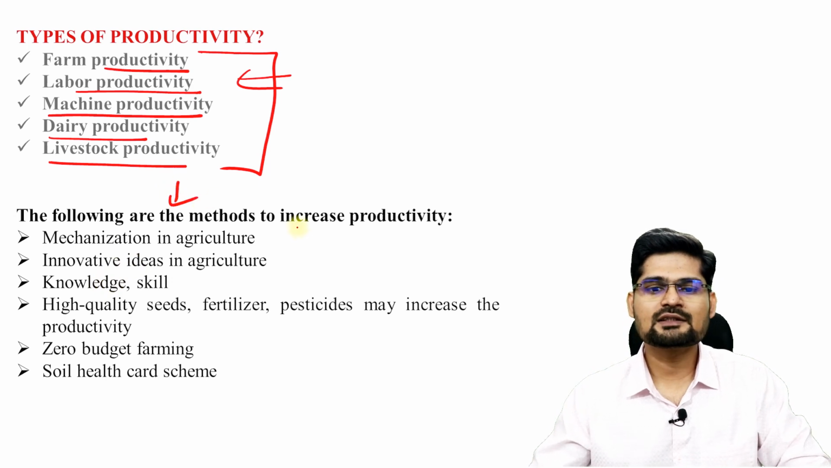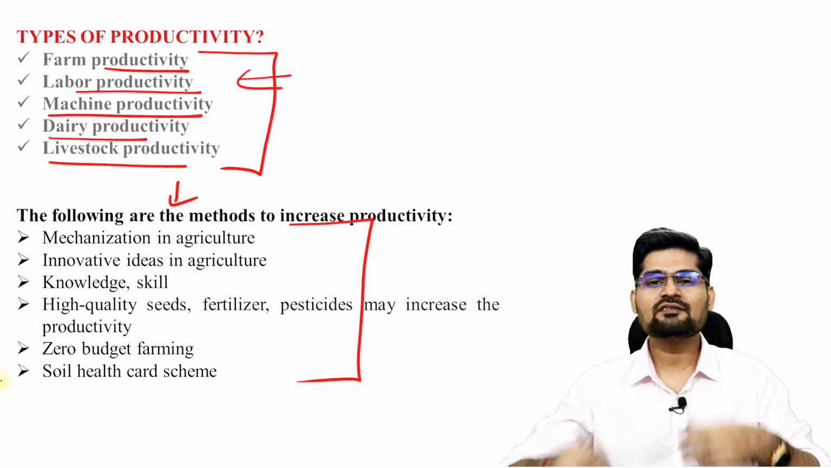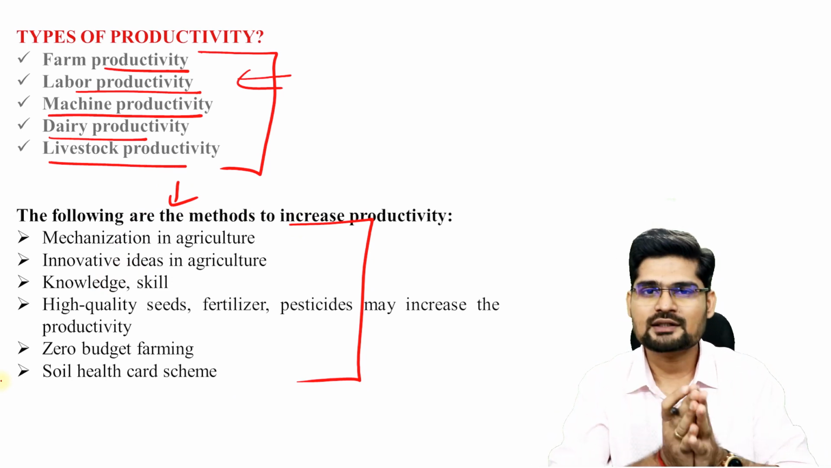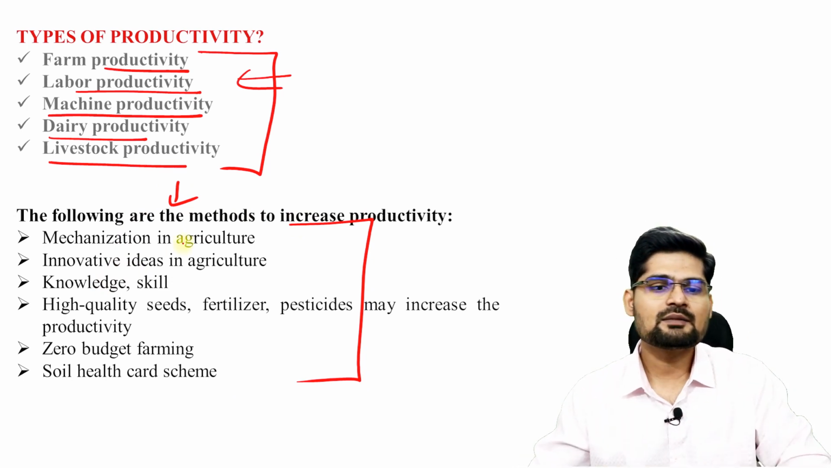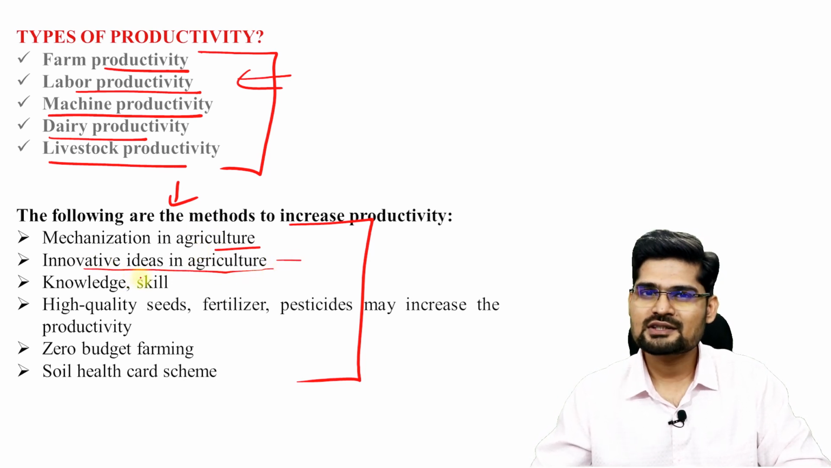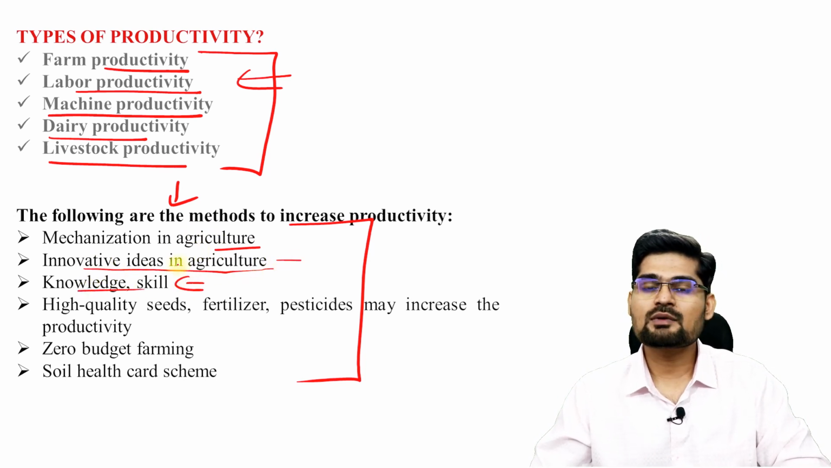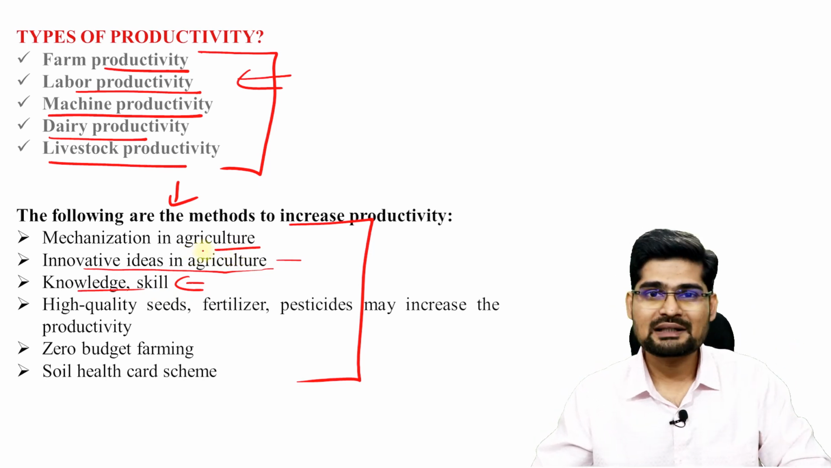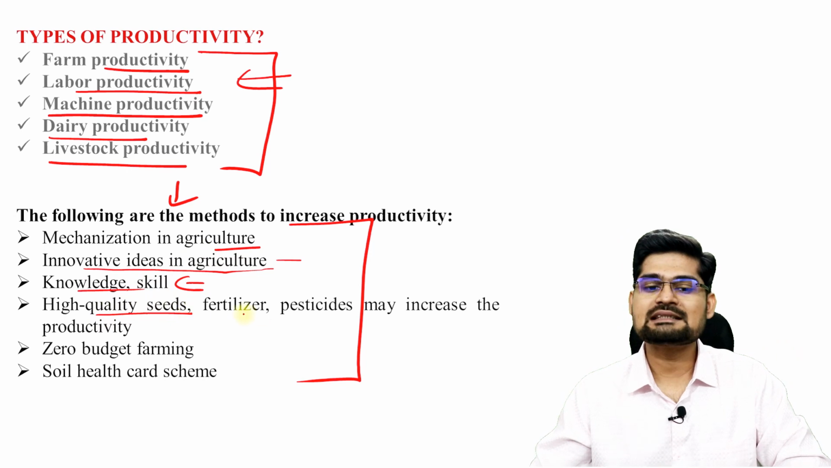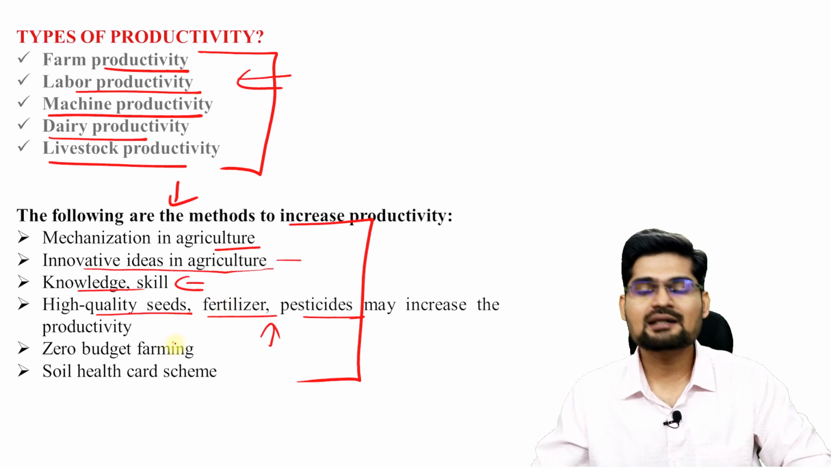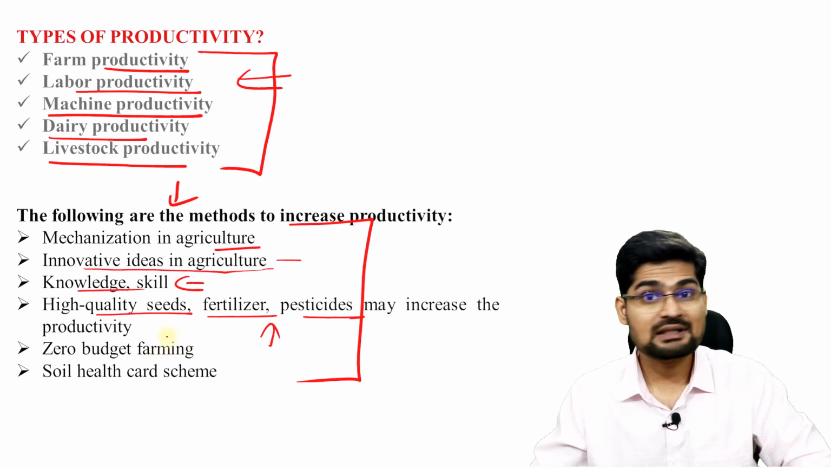And these are the methods to increase productivity. If there is a question on what the methods are to maximize, optimize, increase the productivity, what should be the answers? Mechanization is one aspect. Innovative ideas in agriculture and technological usage, knowledge and skill. Remember, we also talk about the indigenous knowledge being preserved and now being implemented again. Then high quality seeds, fertilizers, pesticides, right? And also with at least minimum risk to ecology, right? Land degradation, that is important at the same time.